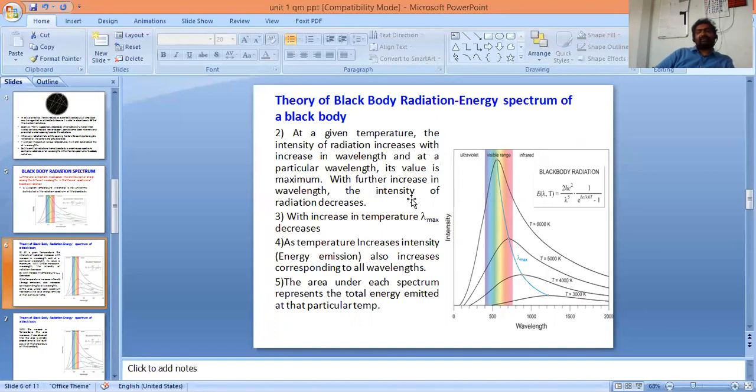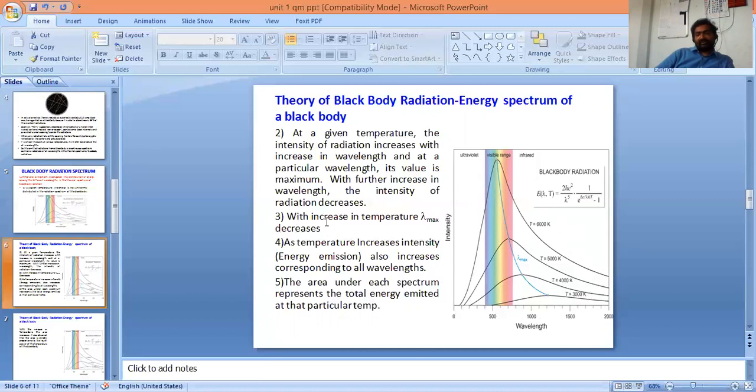With further increase in wavelength, the intensity of radiation decreases. For example, when the black body is heated to T equal to 6000 Kelvin, if you clearly observe, as wavelength increases along the x-axis, there is a corresponding rise in the intensity along the y-axis. At a particular wavelength, in this case at 600 angstroms, the intensity becomes maximum. This particular wavelength is called lambda max. Beyond this lambda max, there is a corresponding decrement in intensity, even though wavelength increases.